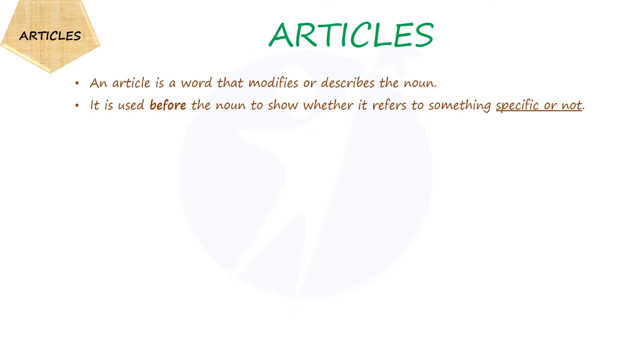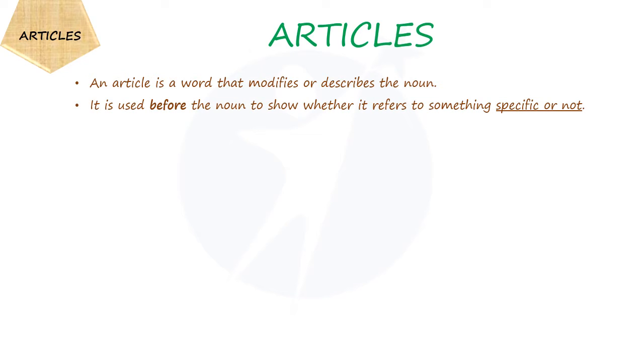Articles. What is an article? An article is a word that modifies or describes the noun. It tells whether the noun that the sentence is providing information about is specific or general, old or new, singular or plural. And articles are always mentioned before the noun.